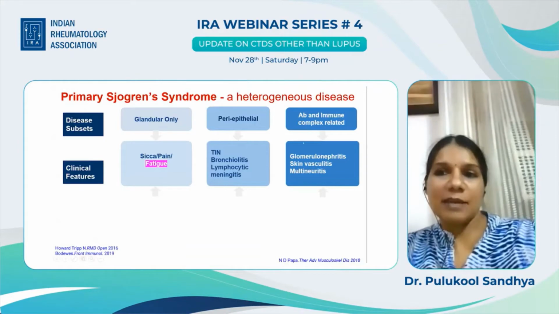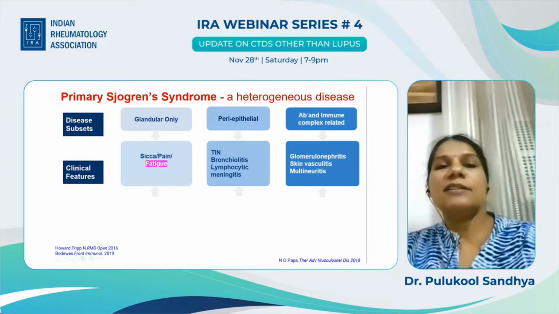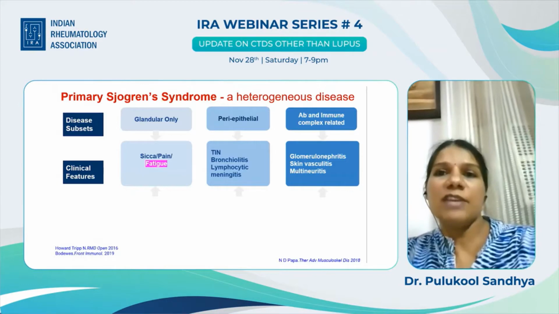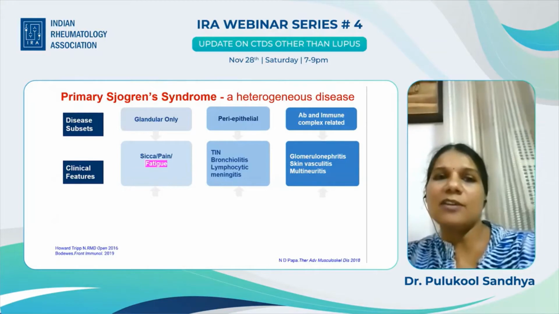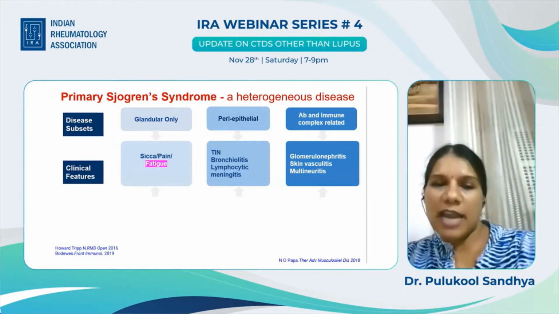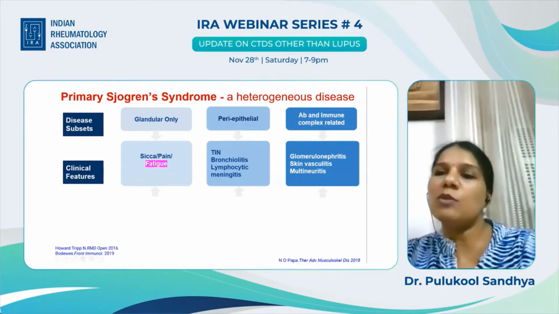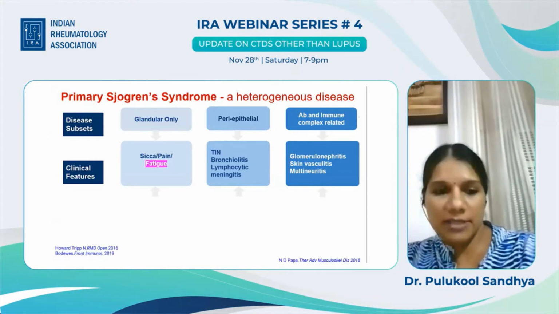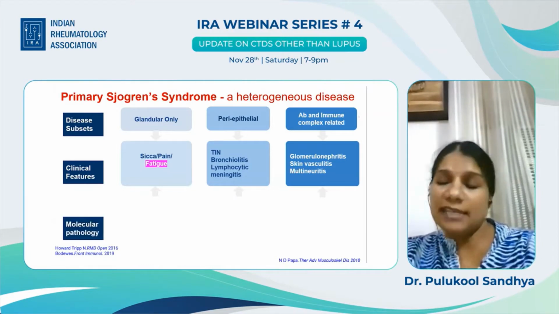Now, first, let me start by saying that Sjogren syndrome we know is a complex heterogeneous disease. The disease subsets, at least which we can identify clinically, are a glandular only subset, a periepithelial subset, and an antibody and immune complex mediated disease. The glandular is exemplified by Sikka, pain, and fatigue. This is the triple complex of glandular subset. Periepithelial classical example is tubulointerstitial nephritis, and antibody and immune complex mediated, the classical example being glomerulonephritis, skin vasculitis, and mononeuritis multiplex. Understanding the pathology helps us to decide treatment, and molecular pathology in these subsets vary.